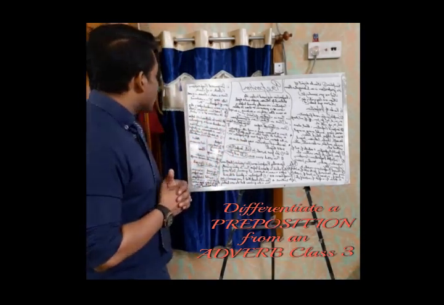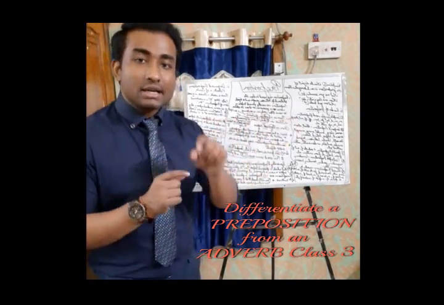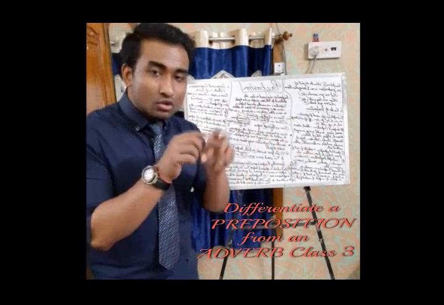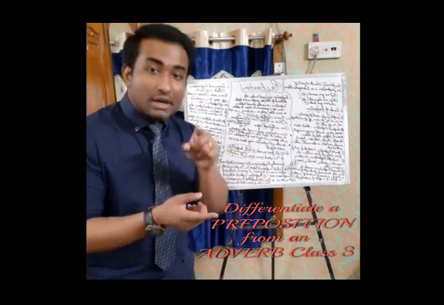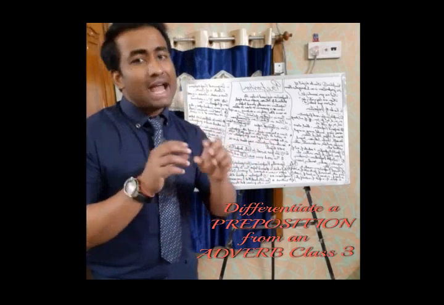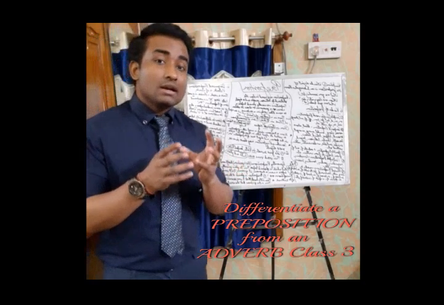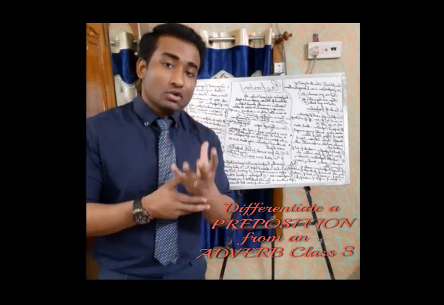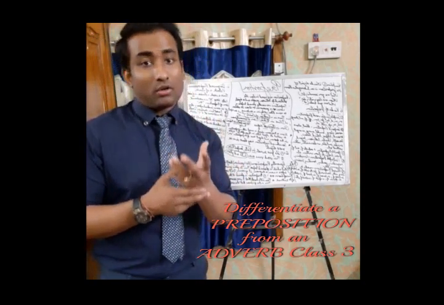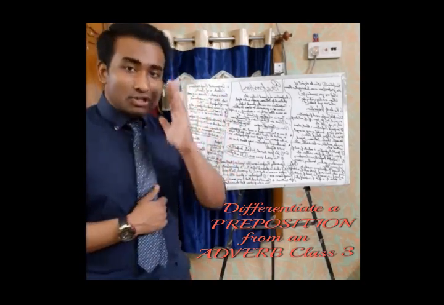Let us come to the next one. The bird is in the cage. Here in is a preposition because it is showing a position. Where is the bird? The bird is in the cage, meaning inside the cage. So in is showing a position and a relation between the bird and the cage. Obviously it has a noun or pronoun as its object, and it's showing a relation, so here in is a preposition.